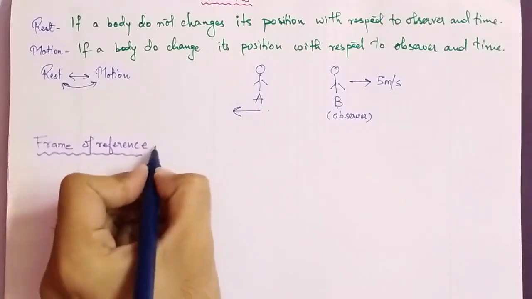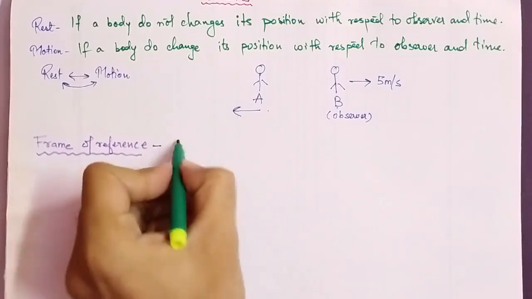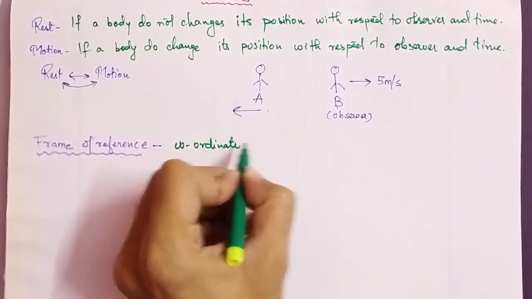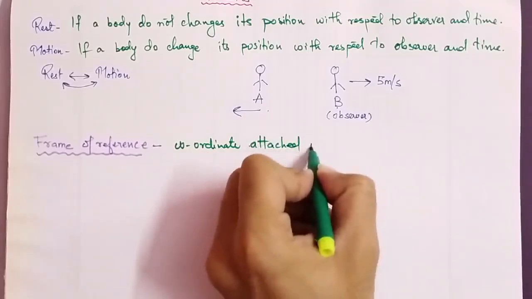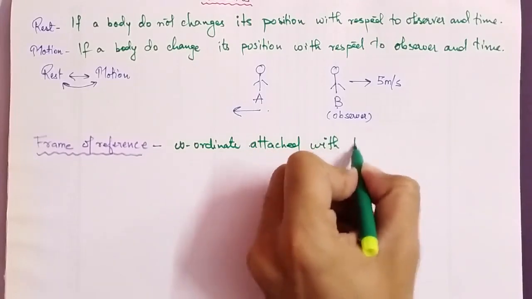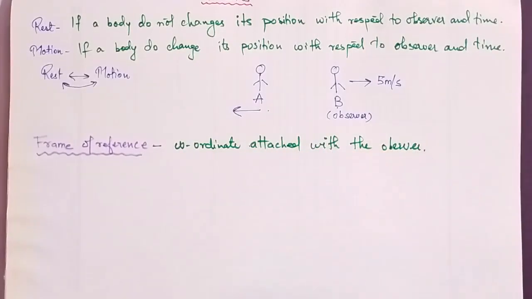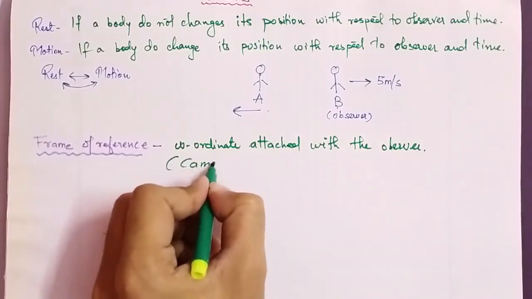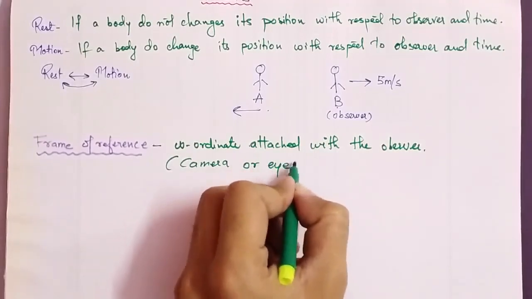In a definite manner, it is a coordinate system attached to the observer. We can also call it, in a simple way, the camera of the observer, or the eye of the observer.